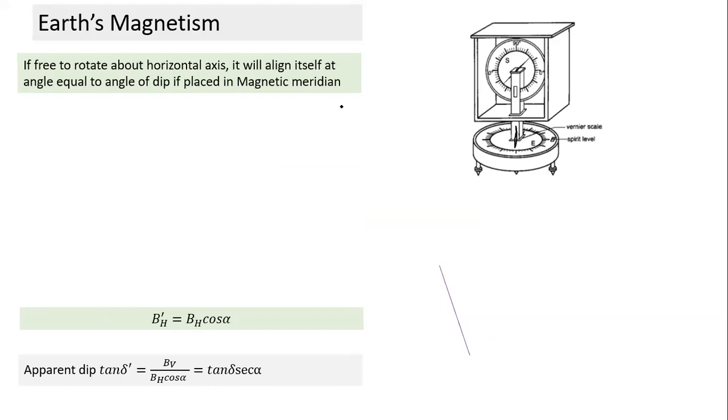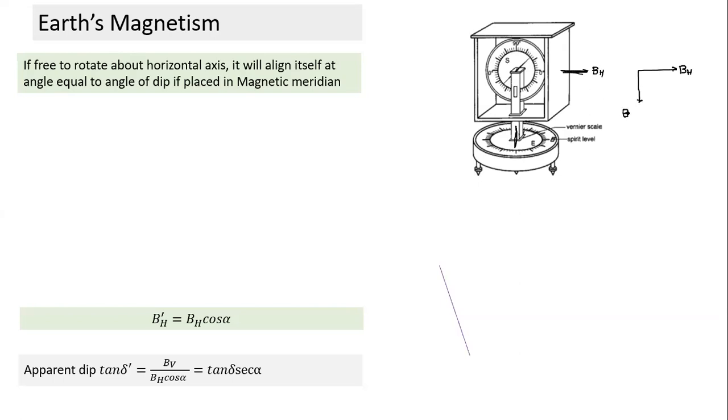See, if I look at any particular place, it will have a horizontal component, and let's say the Earth's field has a vertical component. Let me draw it separately here. So at this point, there's some horizontal component BH, and this vertical component BV.